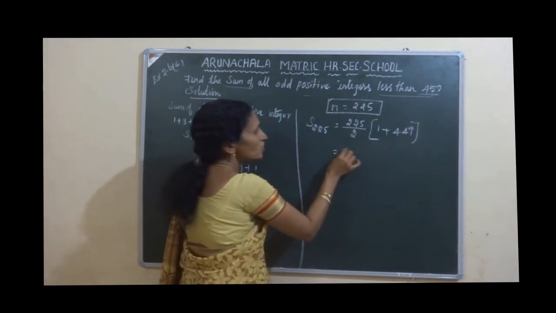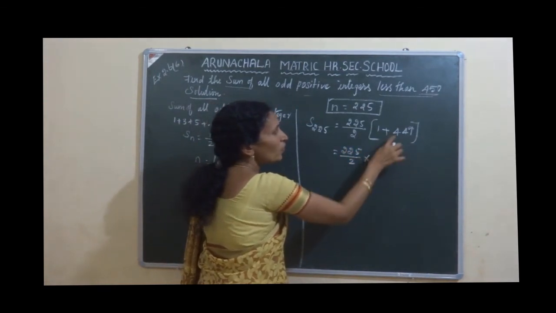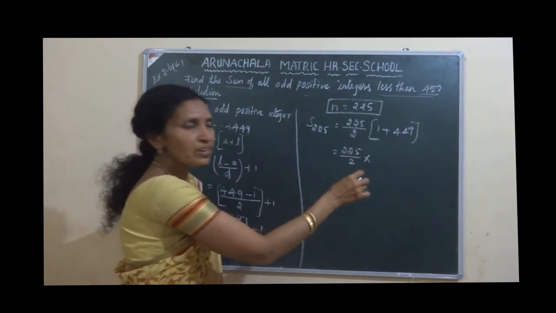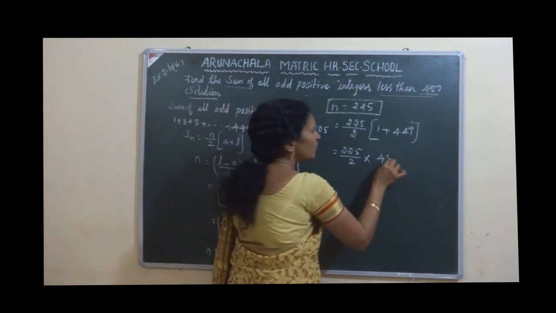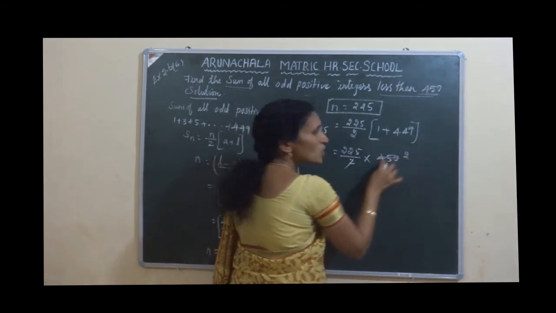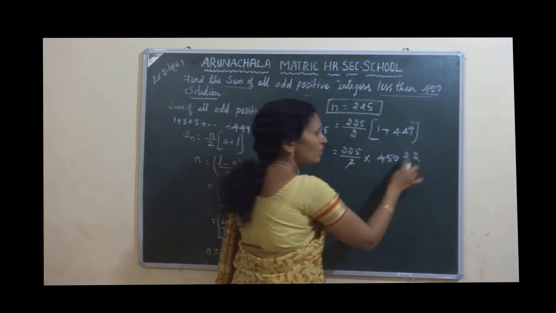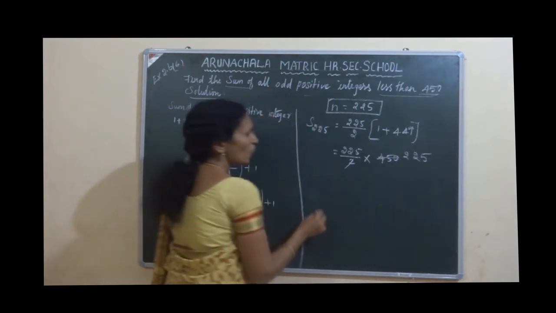So this is equal to 225 by 2 into 449 plus 1, 450. Now you see 1 2 is 2, 2 2s are 4, balance 1, 10, 5 2s are 10.